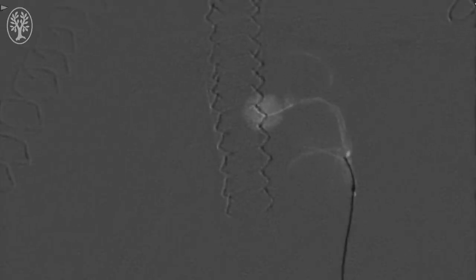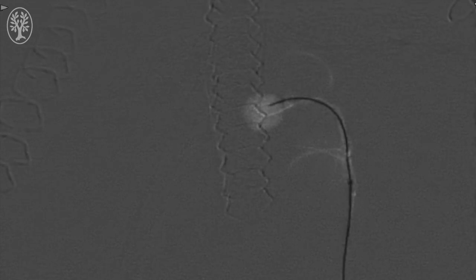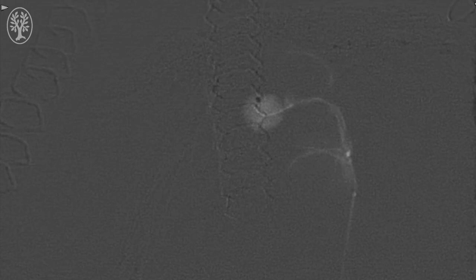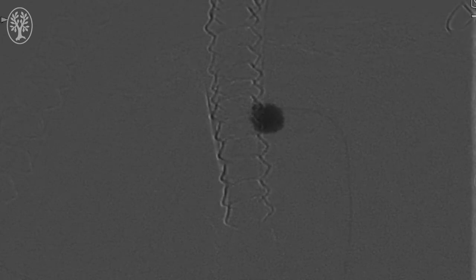We then inject DMSO through the catheter in preparation for Onyx. Prior to that, you can observe here how we like to approximate the microcatheter into the aneurysm if possible. This time we were able to do so. Once we have purged the catheter with DMSO, we then slowly inject Onyx. In this case, we use Onyx 18.